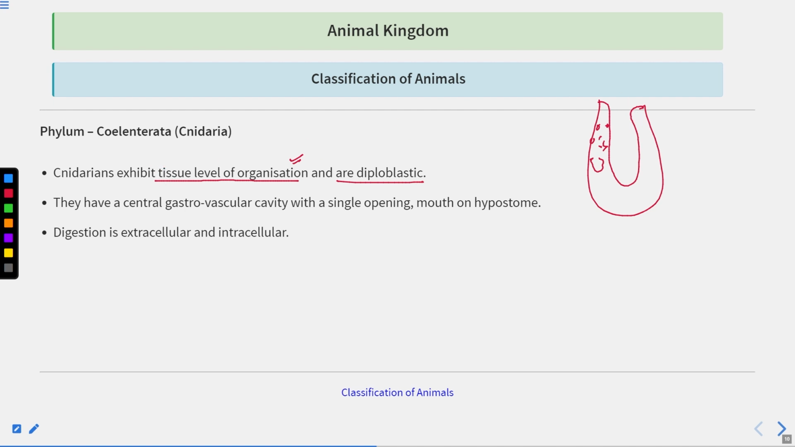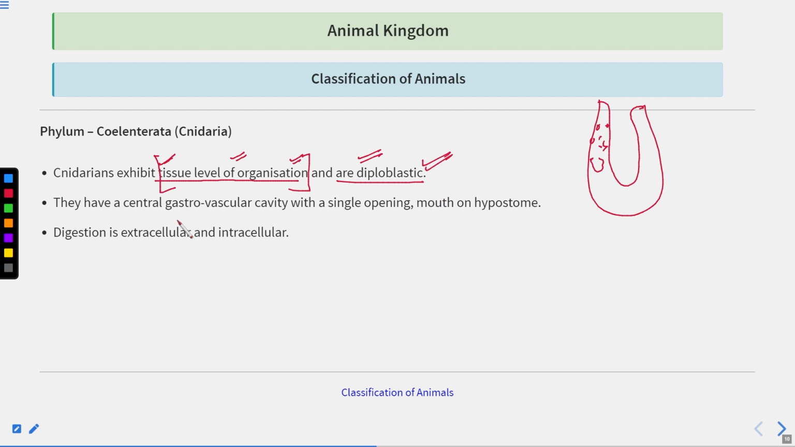Now, in the case of Cnidaria, one step is ahead. Now, they are having a tissue level of organization. Tissue organization you can see in the case of Cnidaria, but they are diploblastic. That is, they are having the ectoderm and endoderm layer, right? The outer one is the ectoderm and the inner one is the endoderm. So when they are in developmental stages, these two layers can be seen. So that is why it is called diploblastic.